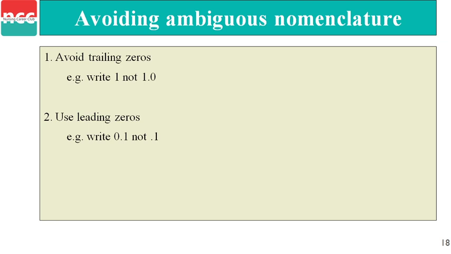Second, use leading zeros. For example, write 0.1, not .1. The decimal point can be hidden somewhere, so we have to write 0.1 to prevent any errors while writing the dose of any drug. So this can prevent or avoid ambiguous nomenclature.